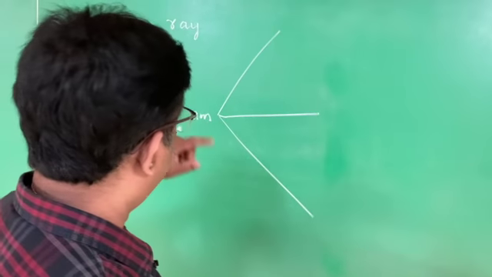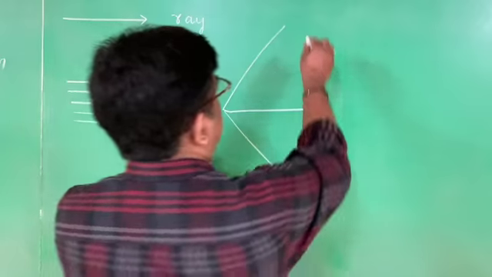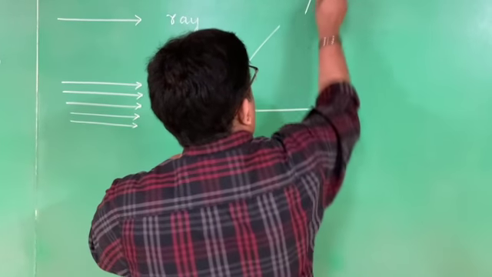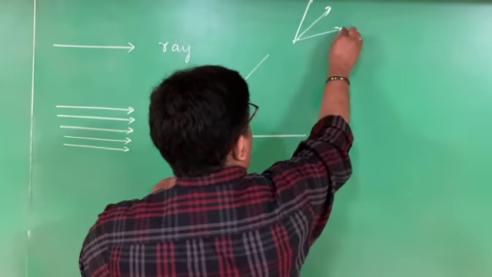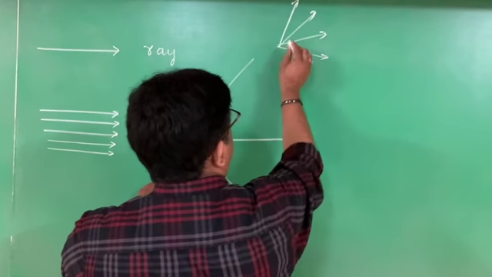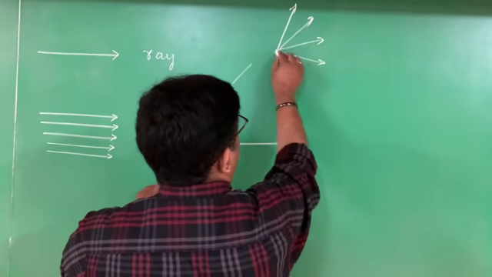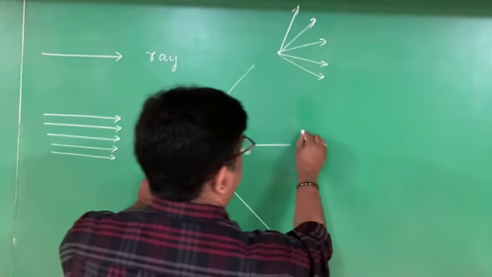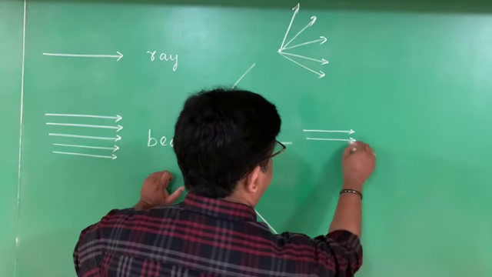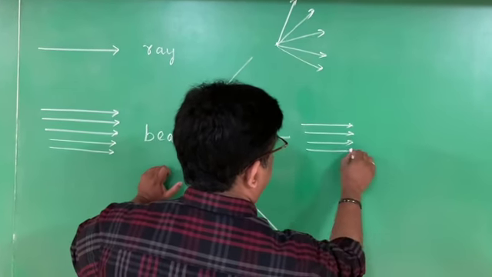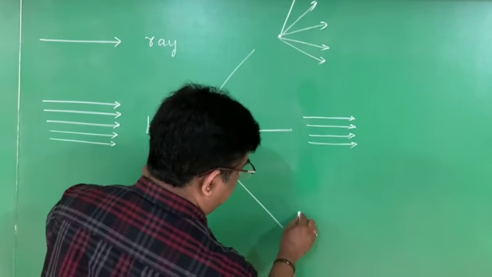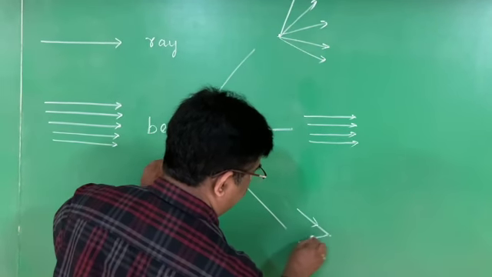The beam: one is the light beam maybe like this. If the source is here, light beam may go like this, or light beam may come like this, or light beam may go like this also.